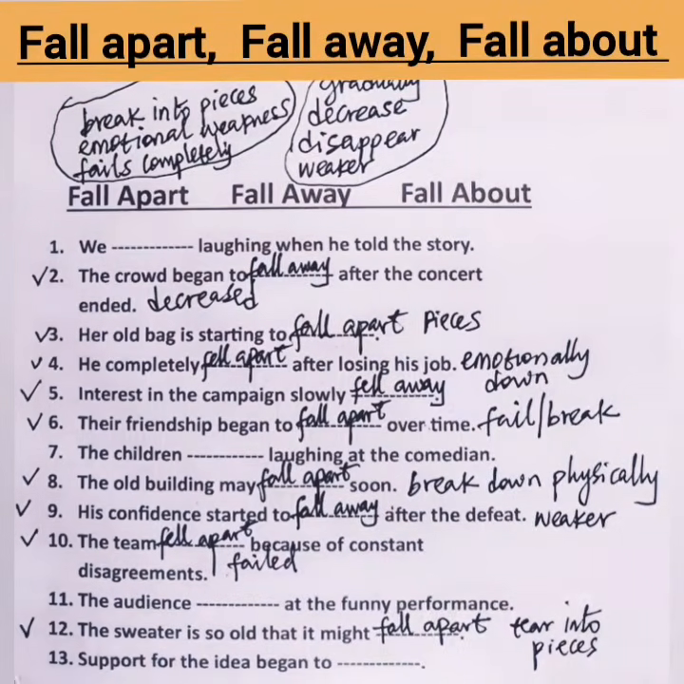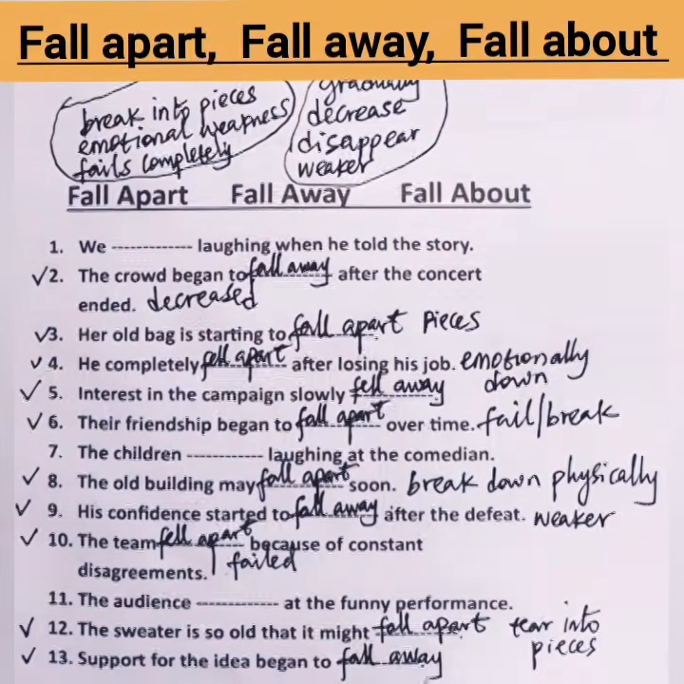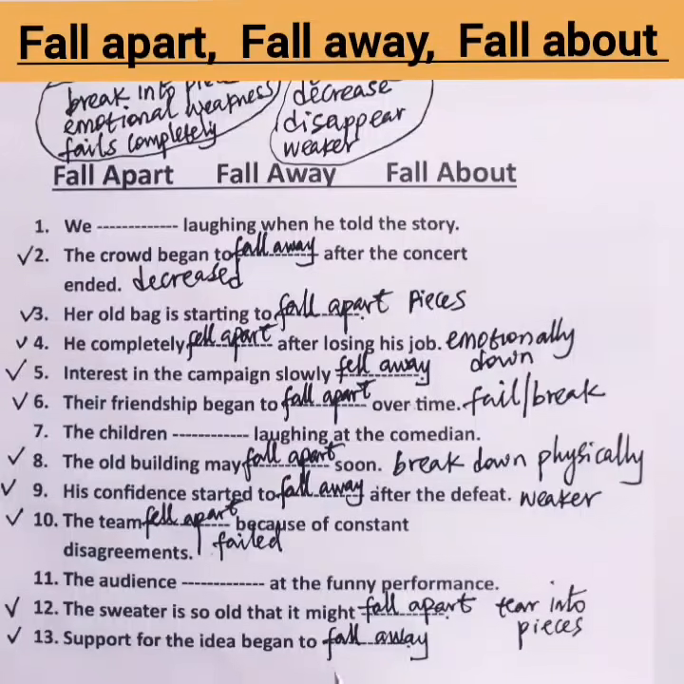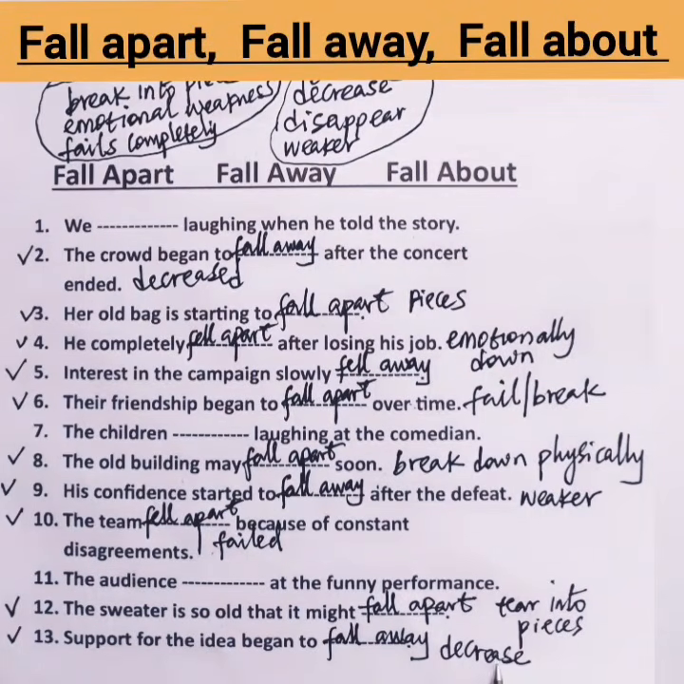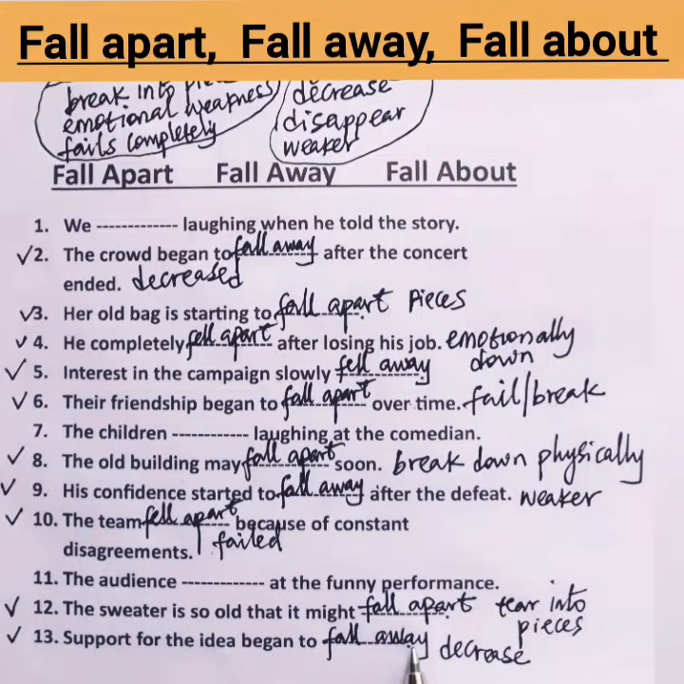Next is number 13. Support for the idea began to blank, began to fall away. This means that support for the idea began to decrease or disappear. So if people were supporting the idea, using fall away here shows that the support gradually decreased. The support for the idea began to fall away.